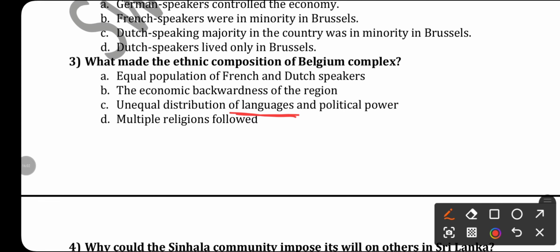Dutch speakers were the majority and French were the minority in the whole country. But in the capital city, French were the majority and Dutch were the minority. So unequal distribution of languages and political power throughout the country and also in the capital city made the ethnic composition of Belgium very complex.